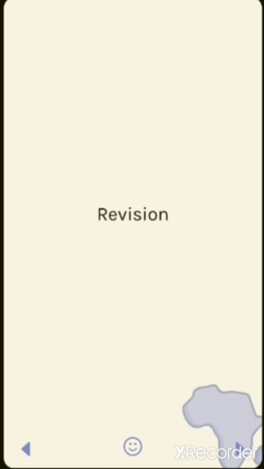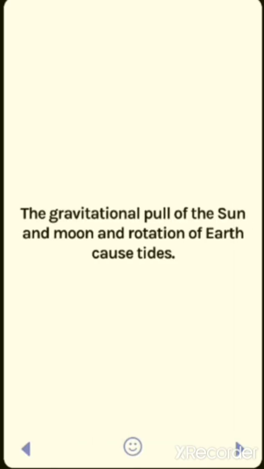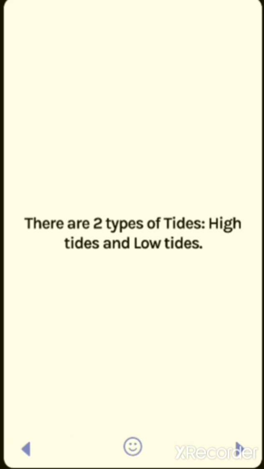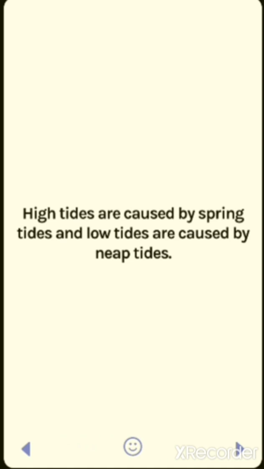So let's students, we will revise those points once again. The gravitational pull of the sun and the moon and rotation of earth causes tides. There are two types of tides, high tides and low tides. High tides are caused by spring tides and low tides are caused by the neap tides.